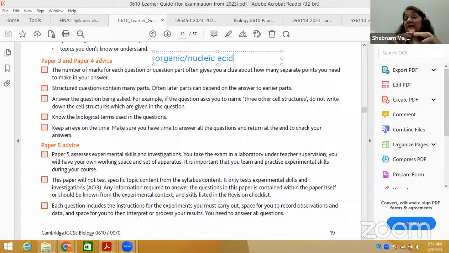Then inorganic is the term we can use for water and mineral ions. Water is now included in biological molecules in both syllabi, but mineral ions come under animal nutrition, human nutrition and plant nutrition. So these biological terms are very important and need to be mentioned.